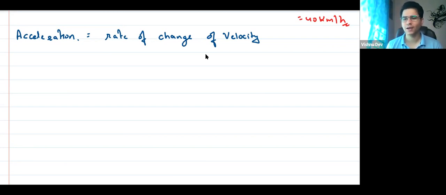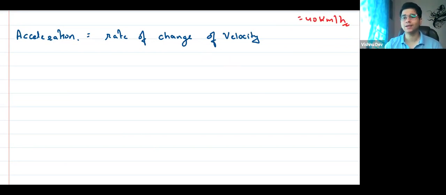Now we know that velocity is equal to speed if the direction is not changing. Hi Anna, raise your hand. If any object is moving in a straight line without changing direction, then in that case, velocity and speed have equal magnitude. Sometimes in some textbooks, acceleration is given as the rate of change of speed also.